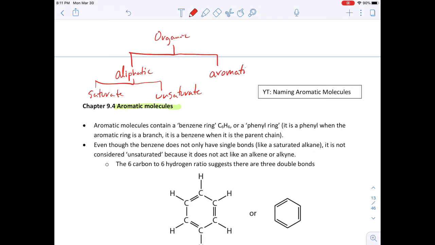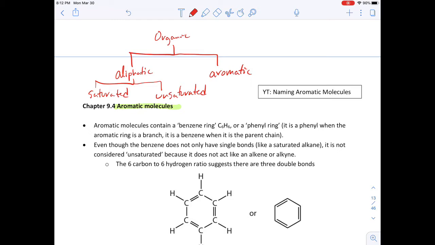And so the either or question that follows is: is this molecule aliphatic or aromatic? They don't usually try to split the hair of whether aromatic is saturated or unsaturated. And I'll try to explain why that is, because essentially it is kind of like a saturated molecule and kind of like an unsaturated molecule. It appears to have multiple bonds from the number of carbons and hydrogens, but it doesn't react or behave like it has double bonds. So it reacts more like a saturated molecule, yet it's empirically got some unsaturated properties as well. So aromatic molecules get their own classification.